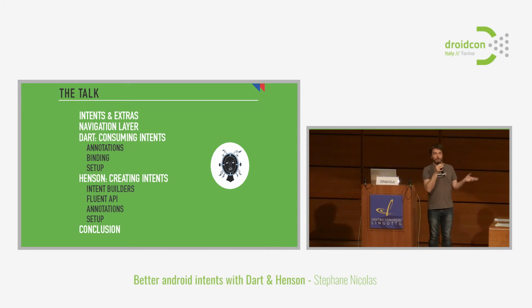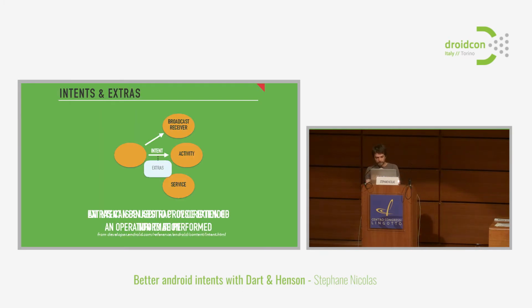Dart is one module that allows you to consume intents from a target activity. And Henson is actually used to create an intent from the source activity or source service, whatever. And then a little conclusion. Let's get started with intents and extras.